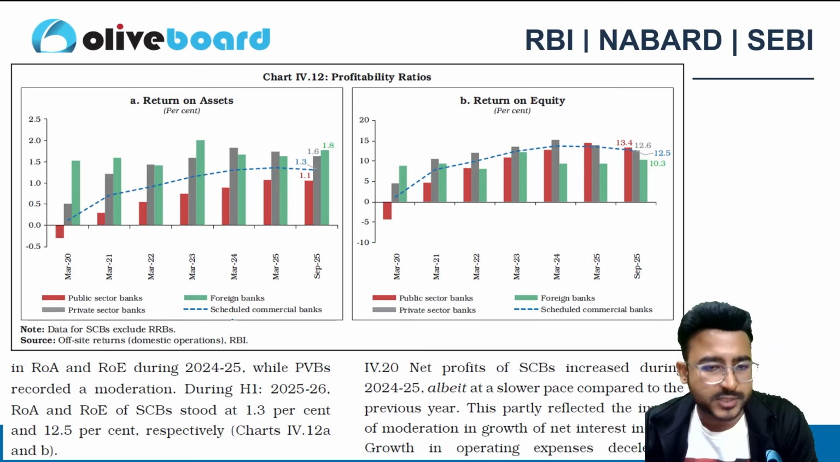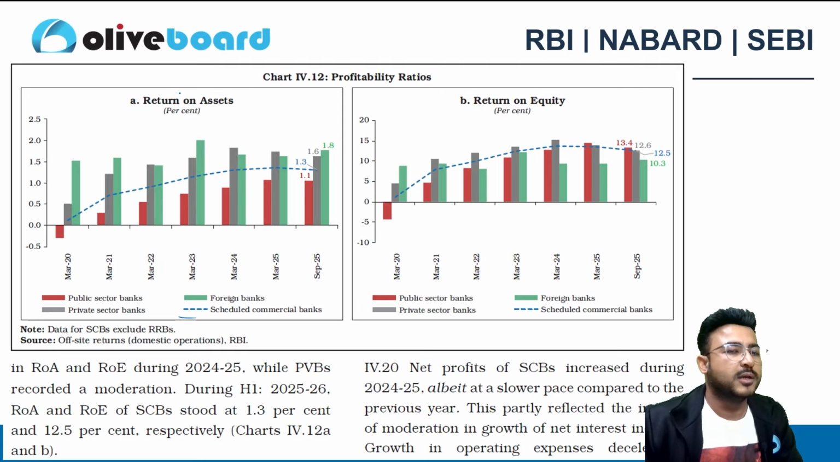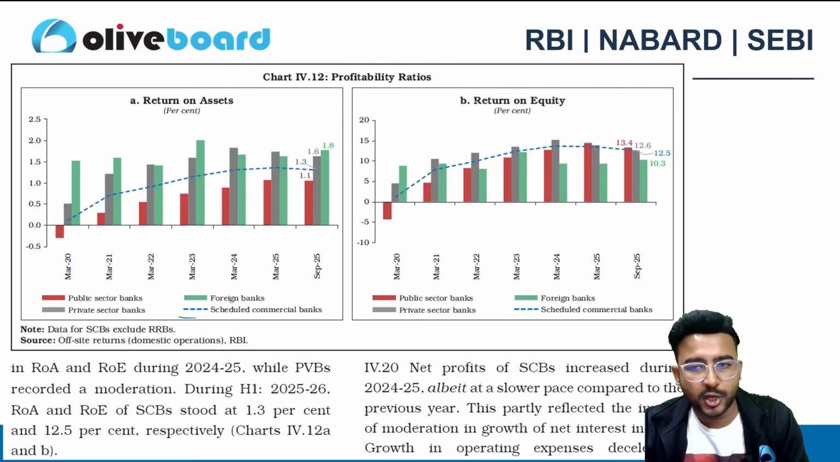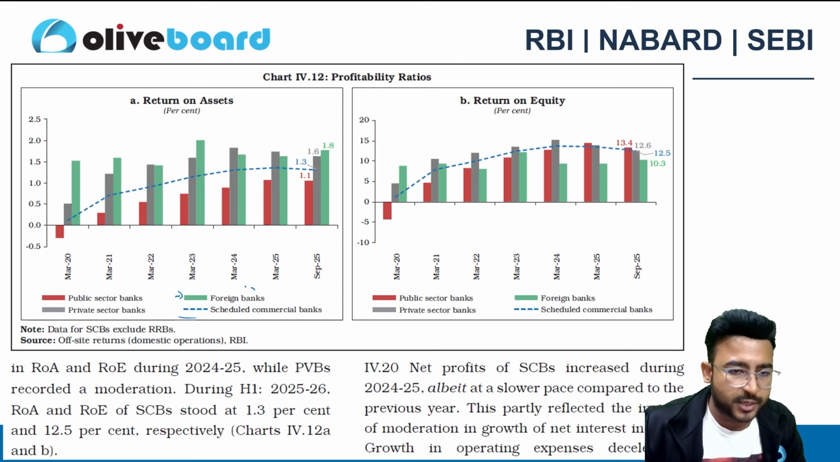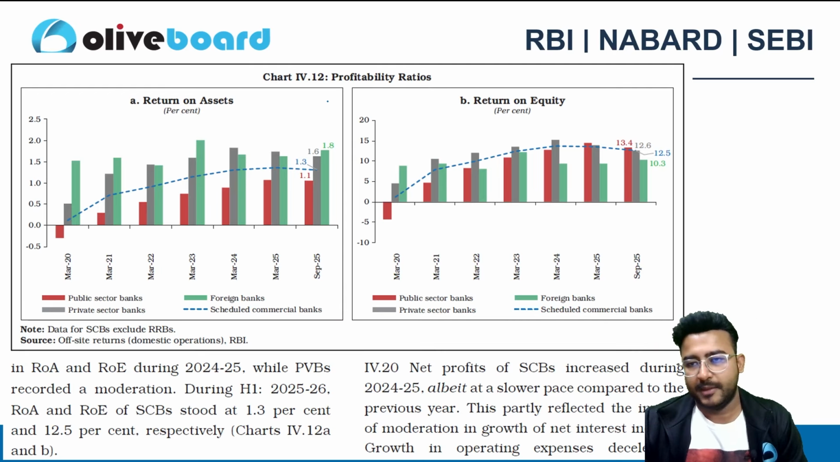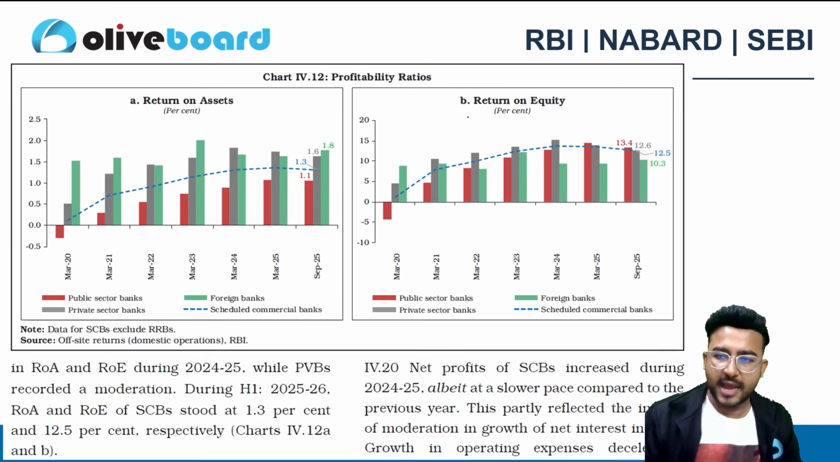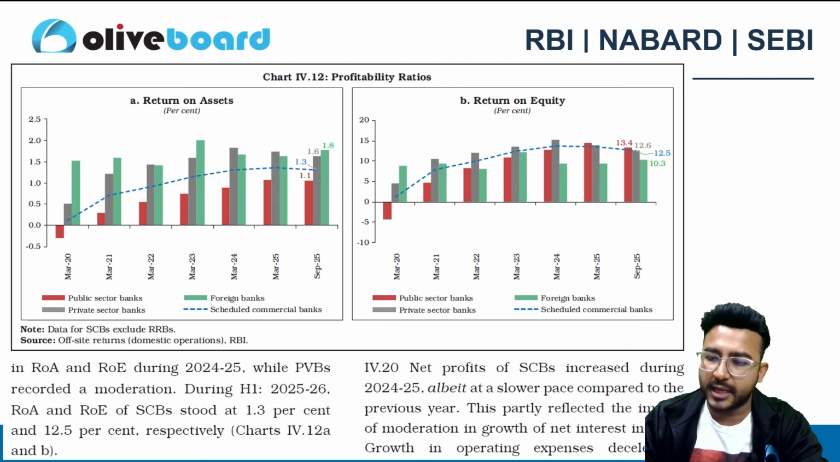Now, if I talk about scheduled commercial banks, which are depicted by this dotted line, return on asset is at 1.3 and return on equity is 12.5. But I can see that the foreign banks, denoted by the green sign here, have the highest ROA, right? And the public sector banks have the highest ROE, return on equity.